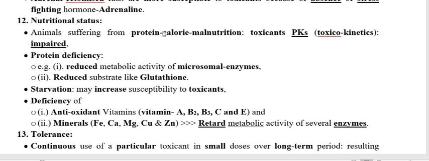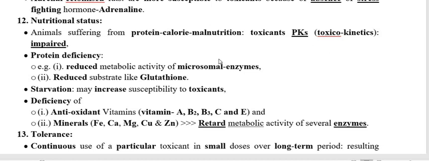So this is very important. If a patient, animal or subject has less protein or less calorie, or you can say protein calorie malnutrition, then the toxicokinetics, that means absorption, distribution, metabolism, and excretion of the toxicant, also get impaired.